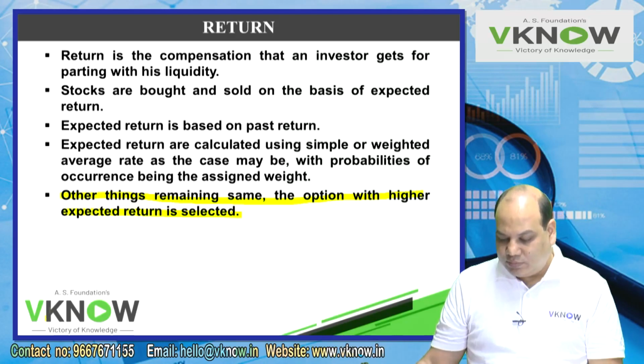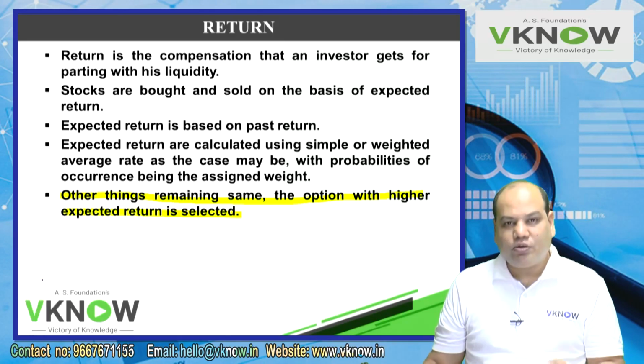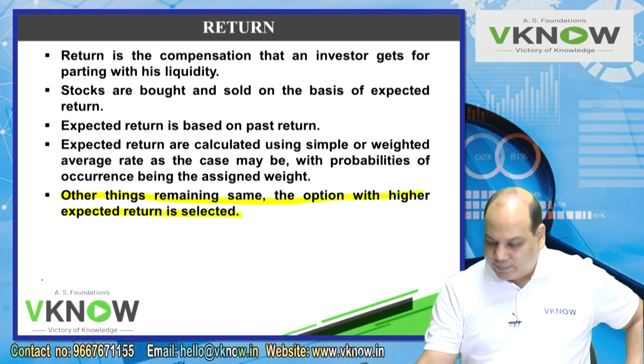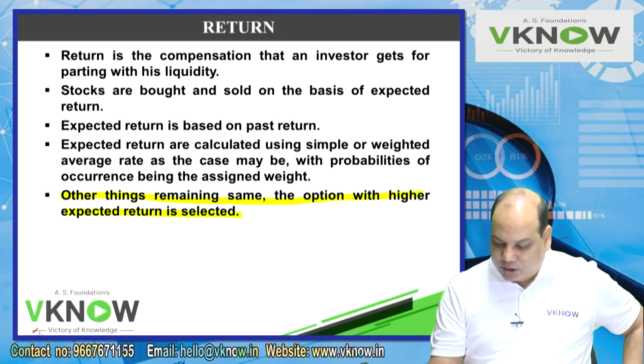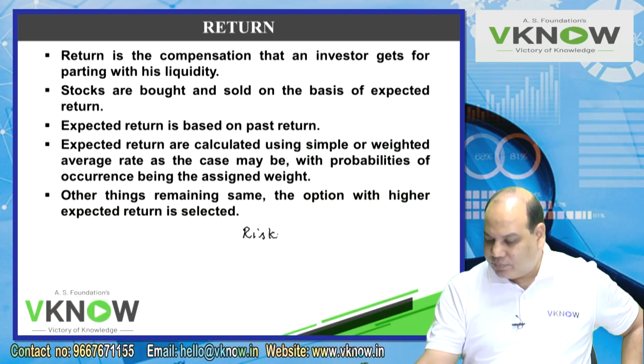What does that mean? If suppose there are two securities and their business model is same, let us call them security A and B, risk which is measured in standard deviation. Then your question will be, what is standard deviation?